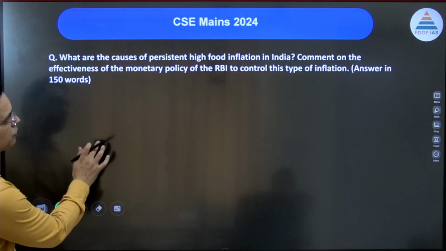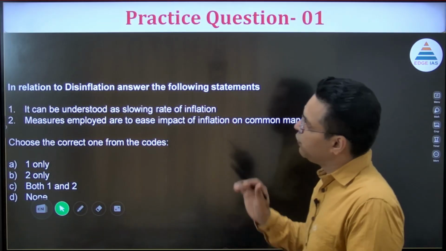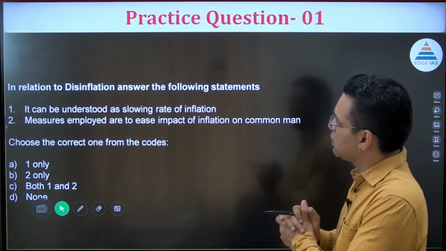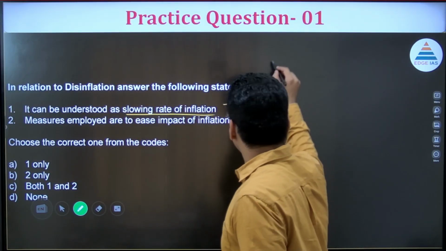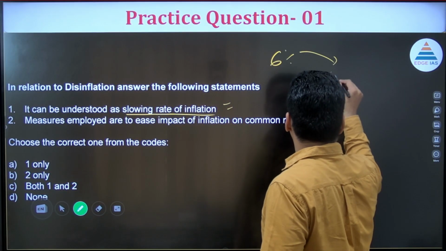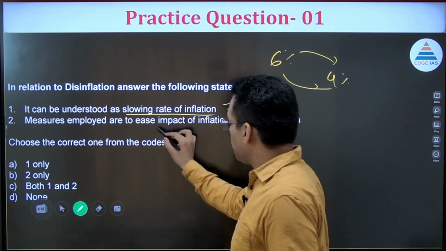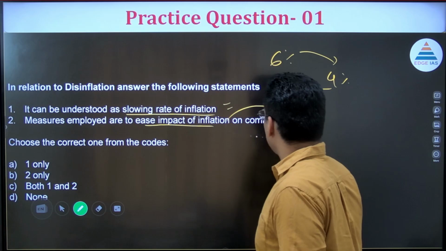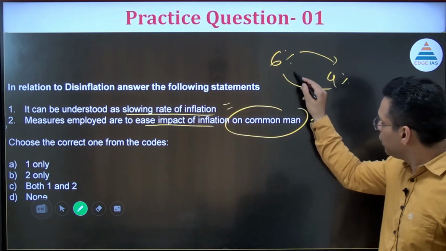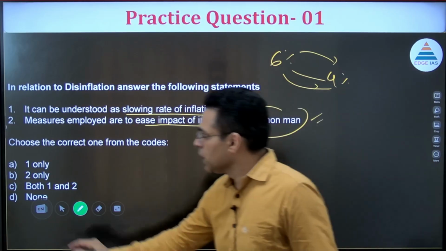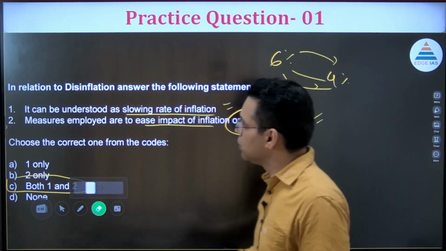Then coming to, now let's try to solve some question. Disinflation. In relation to disinflation, answer the following statement. It can be understood as slowing down rate of inflation. So inflation is 6%, it has come down to 4%. This is called disinflation. Inflation is coming down. Measures employed are to ease impact of inflation on common man. Yes, when the inflation is high, government will take measures, RBI will take measure to reduce the inflation. तो उसको हम disinflation कहते हैं. Answer is C is the right answer. Both option 1 and 2 are correct.